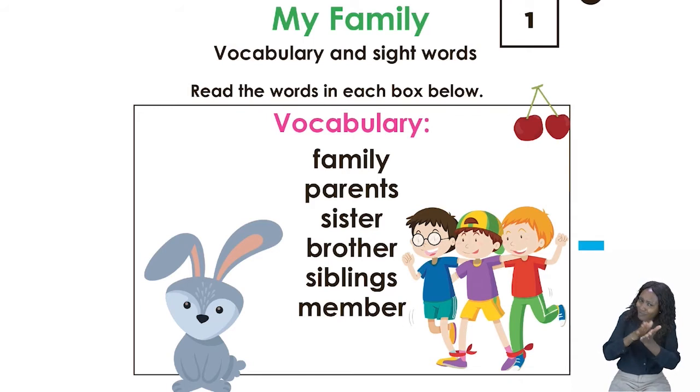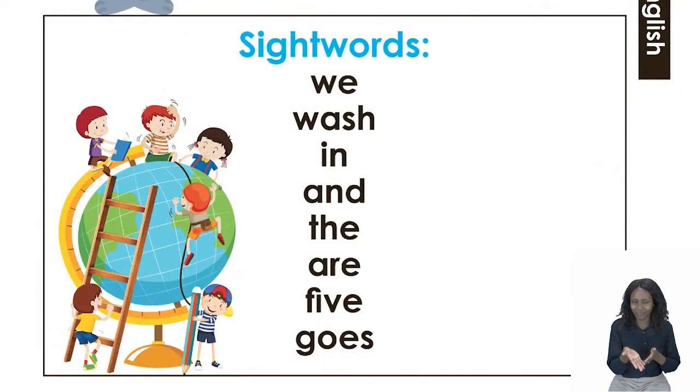Good job. Now let us take a look at our sight words just below on the same page. Our sight words are very important because these are words that we often see when we are reading and making sentences. Today's sight words are, let's read them together: we, wash, in, and, the, are, five, and goes.